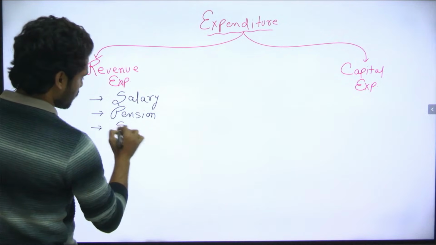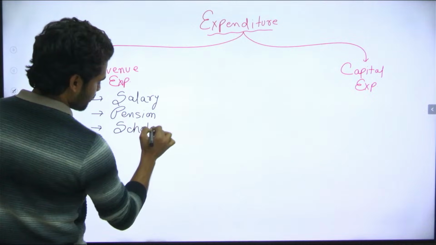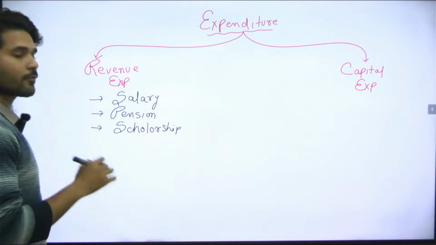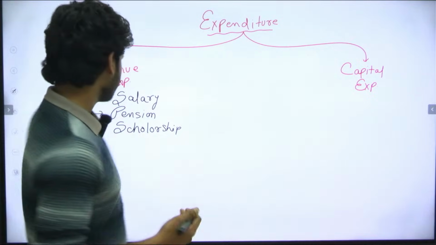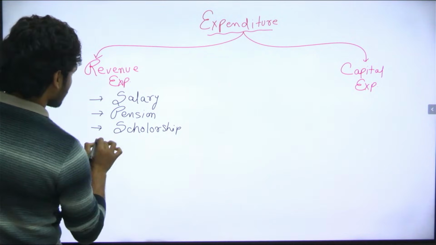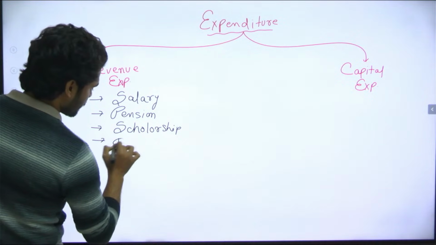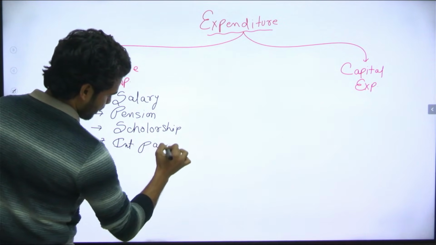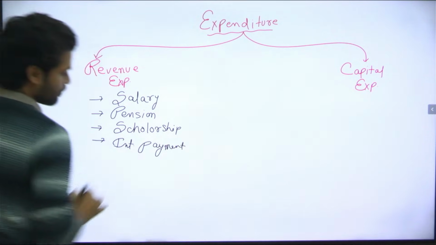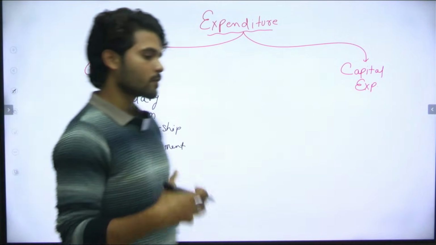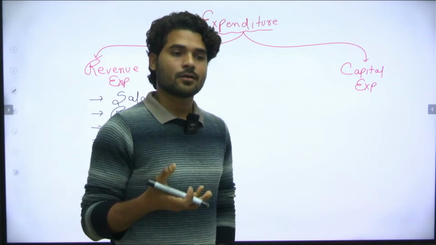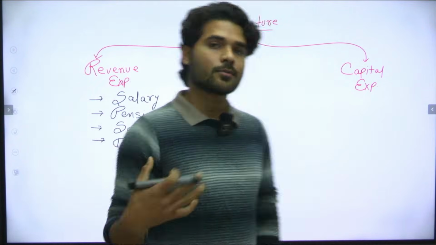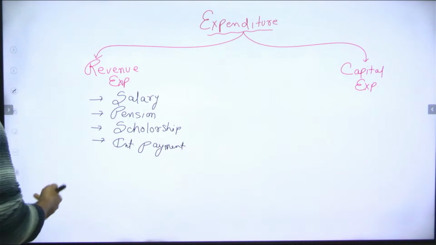Then scholarship also comes under revenue expenditure. Then interest payment, on those amounts which the government took from the World Bank or IMF. So interest payment also comes under revenue expenditure.